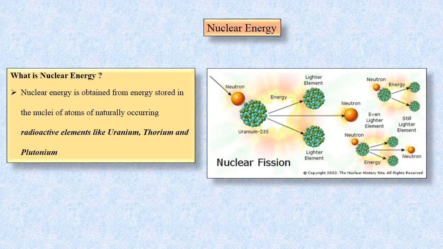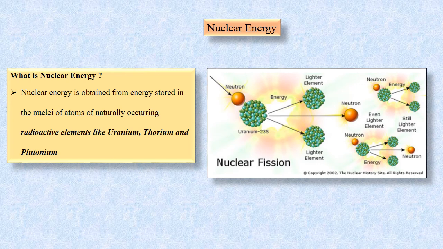Nuclear energy is obtained from the radioactive elements, that is uranium, thorium and plutonium. This energy is stored in the nuclei of atoms of these radioactive elements. The process that is followed to obtain this energy is nuclear fission. Now let's understand what is nuclear fission. When the atoms of these radioactive substances react, they split apart. And this process of splitting of atoms is called nuclear fission.